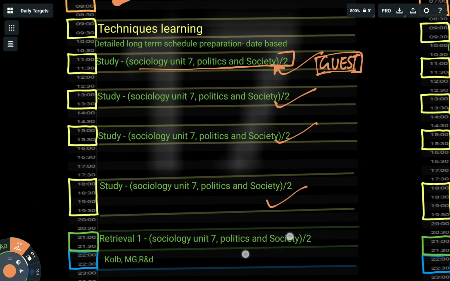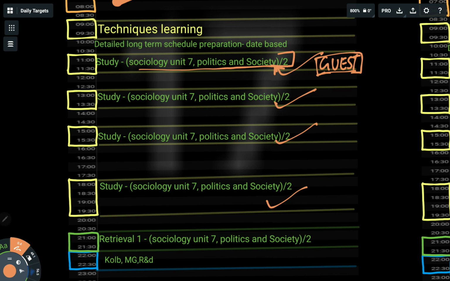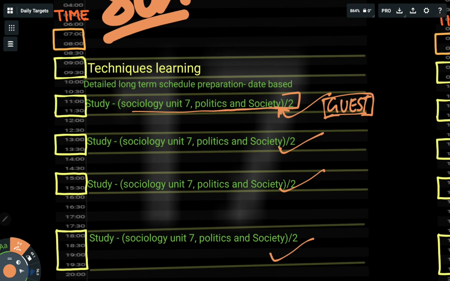Okay, so yesterday I did these things, but during the hour 9 to 10 I didn't do this thing. And yes, I did technique learning, and I did long-term schedule planning. Though I had planned, I only planned half. So today I planned the rest of the schedule.